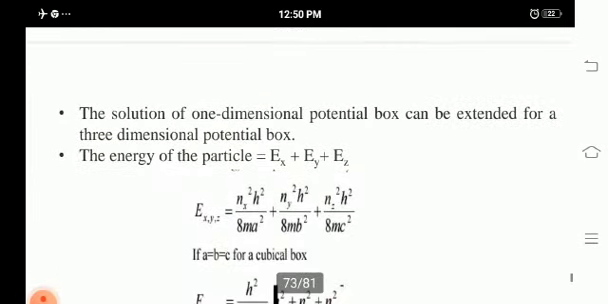Now the solution of the one-dimensional potential box can be extended for a three-dimensional potential box. So the total energy E is equal to Ex plus Ey plus Ez. Substituting the values of Ex, Ey, Ez, we get Exyz is equal to nx squared h squared divided by 8ma squared plus ny squared h squared divided by 8mb squared plus nz squared h squared divided by 8mc squared. If a is equal to b is equal to c for a cubical box, then we get Exyz is equal to h squared by 8ma squared into nx squared plus ny squared plus nz squared.